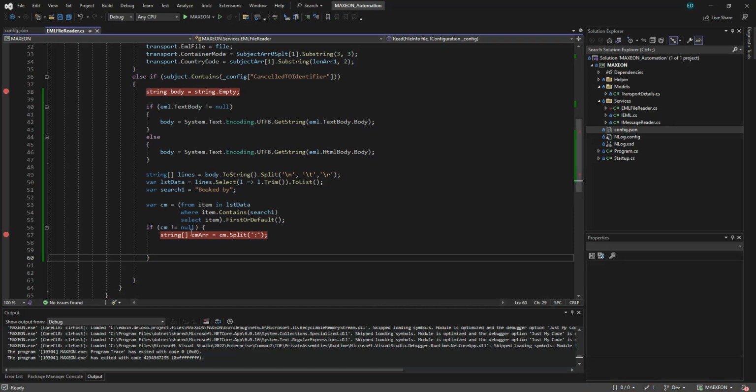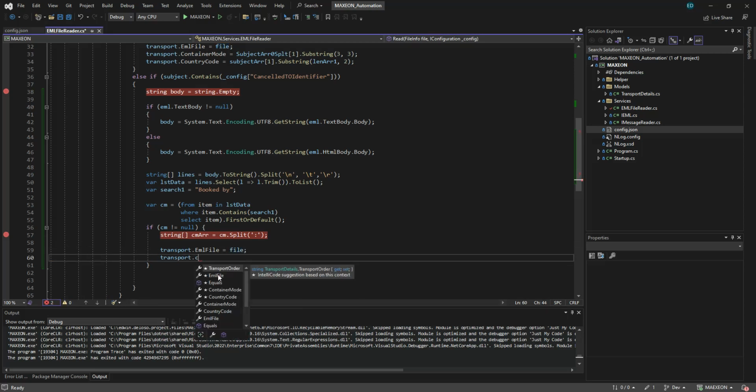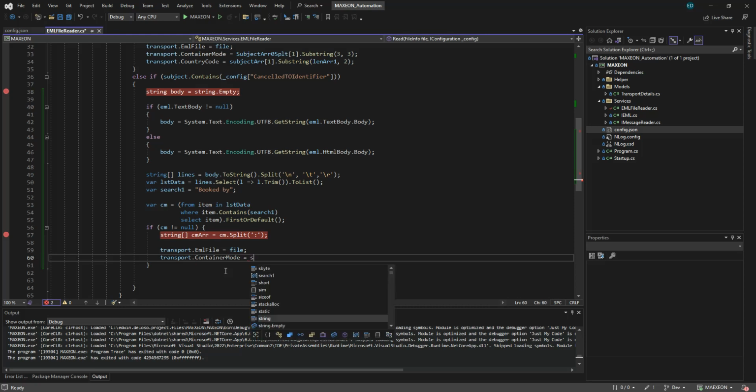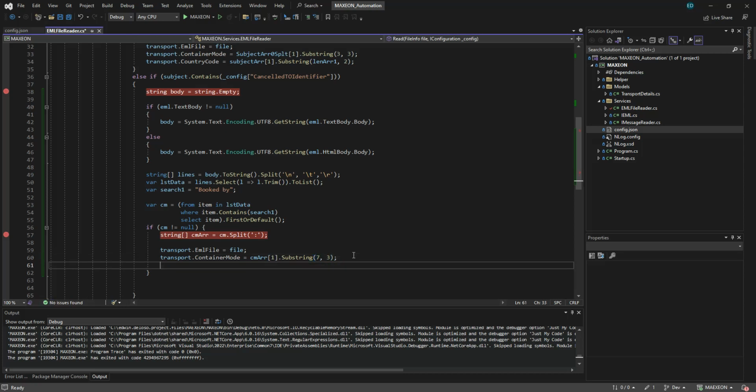So you should have the transport order AMF file equals to file transport that country container node equals to cn, RE01 substring. So it's safe to say that it's 7 and then 3. So that's constant.